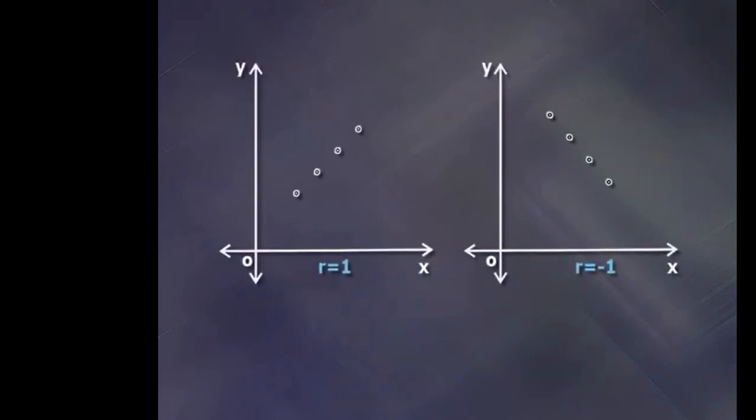The scatter diagram is the graphical presentation of the data by taking values of variable x on the x-axis and values of variable y on the y-axis. If we plot the given data values on graph paper, then the figure obtained is called a scatter diagram.